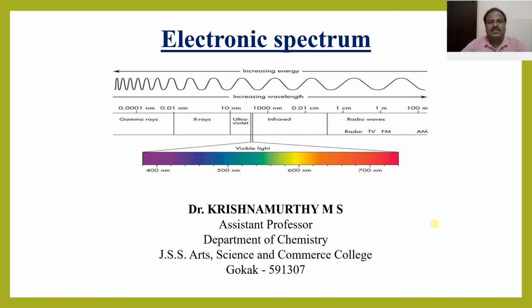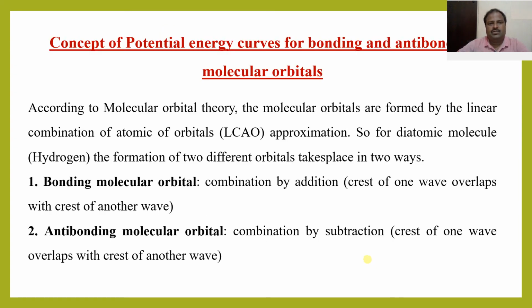So, last class we discussed the concept of electronic spectrum. In that, we already know the meaning of electronic spectrum, the Born-Oppenheimer approximation, then potential energy curve, then molecular orbital theory, then energy level diagram. Today, in the second session, we will discuss the concept of potential energy curves for bonding and anti-bonding molecular orbitals. So this is very important from the point of view of examination.